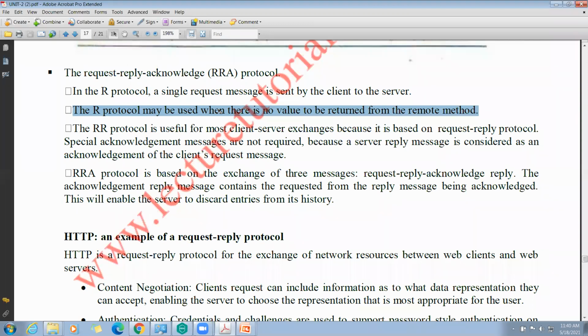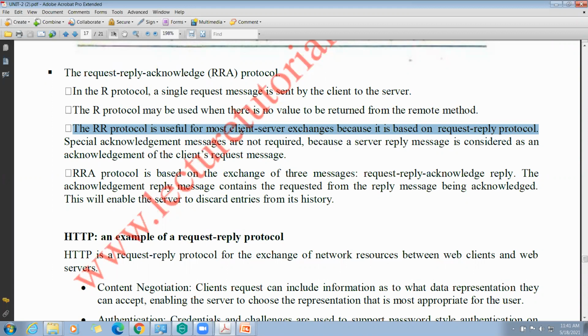Next one, the RR protocol. This RR protocol is useful for most client-server exchanges because it is based on request reply. Here, this RR protocol is made based on the request reply protocol. In this protocol, no acknowledgements are used. Upon receiving the request, it will just reply to the client.